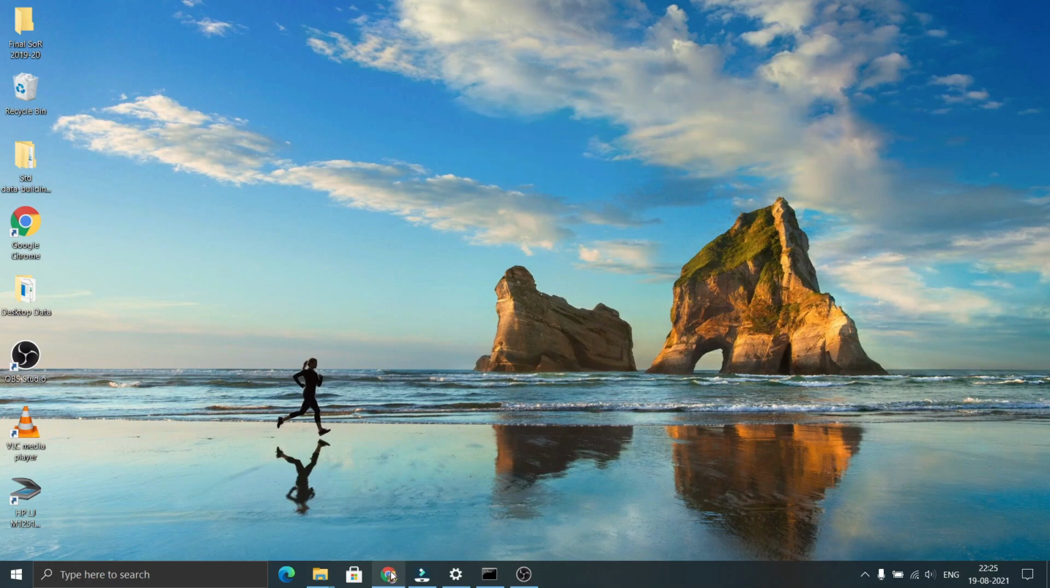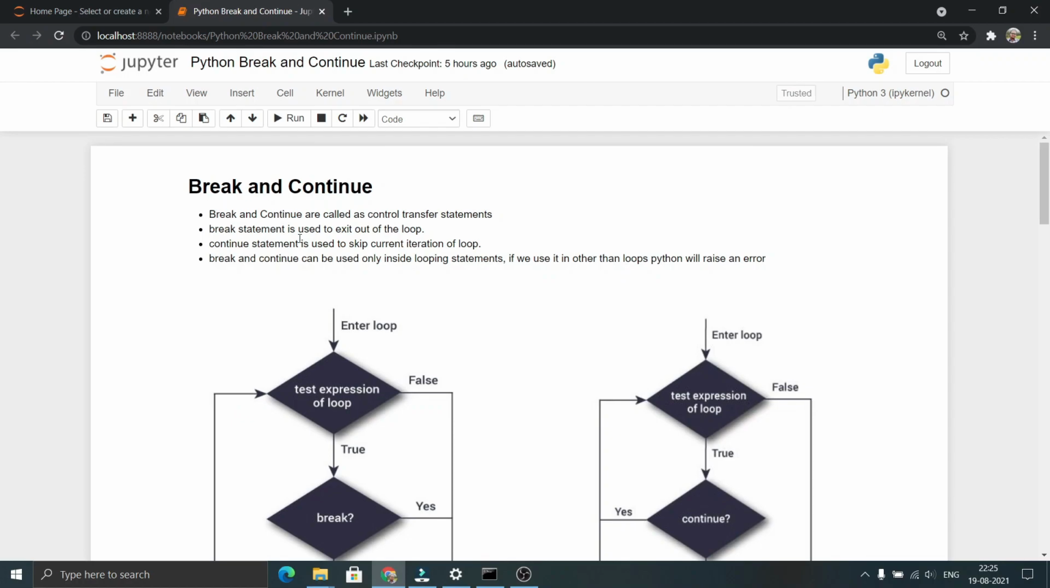Now let us start with break and continue statements. Break and continue statements are called control transfer statements. The break statement is used to exit out of the loop. Whenever we use a break statement, it will terminate the loop abruptly and exit out of the loop.